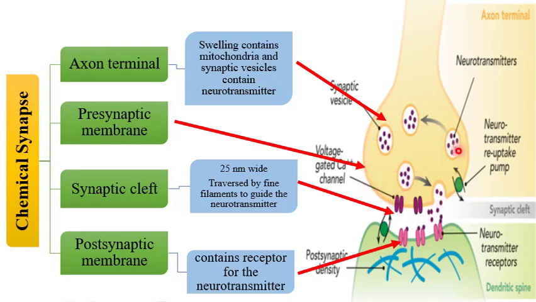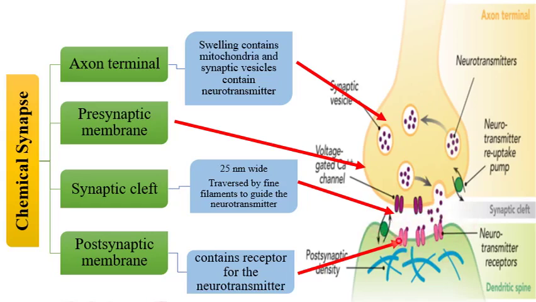This is the presynaptic membrane, which contains channels through which the neurotransmitter passes through the cleft, and there is a synaptic cleft which is 25 nanometers in width, traversed by fine filaments to guide the neurotransmitter. This neurotransmitter arises from these vesicles and needs a guide to know its way to the postsynaptic membrane. This guide is formed from fine filaments in the synaptic cleft.